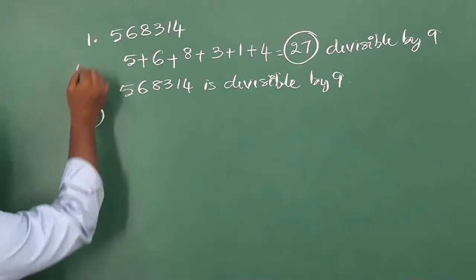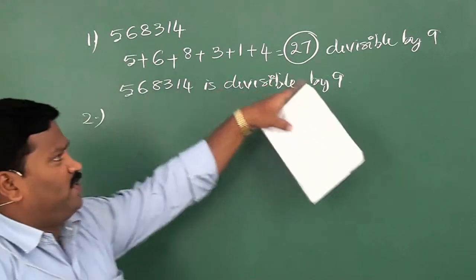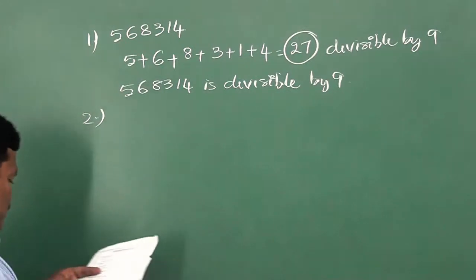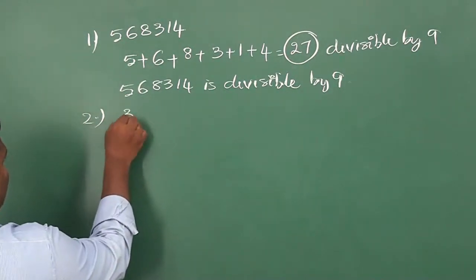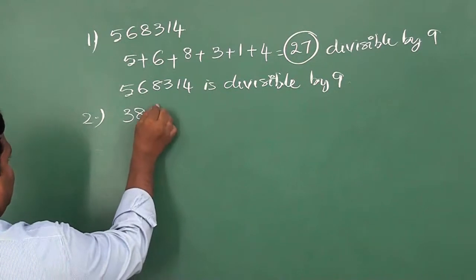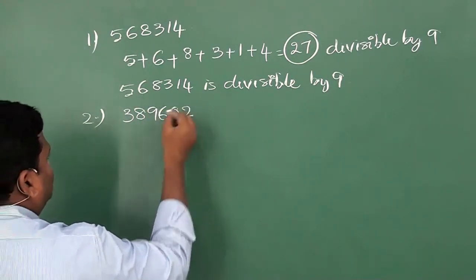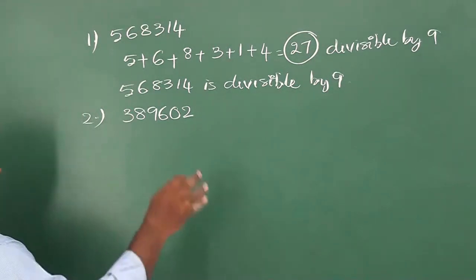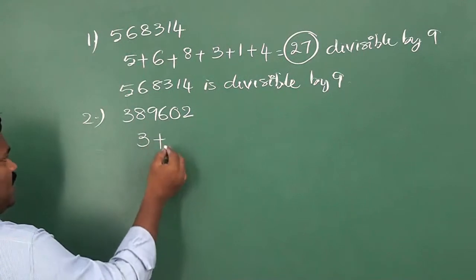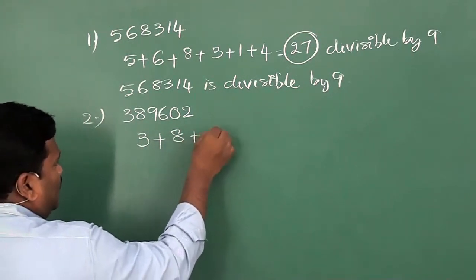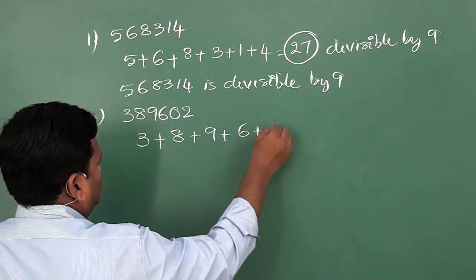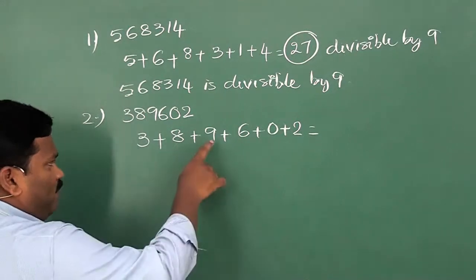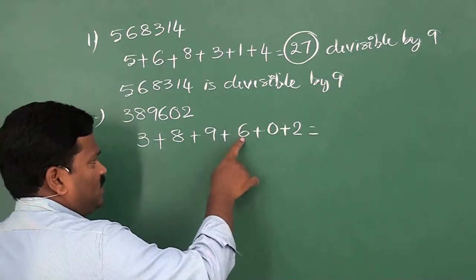What is the divisibility rule of 9? If the sum of the digits of a number is divisible by 9, the number is divisible by 9. See the second one, 389602. Is this number divisible by 9 or not? Find the sum of the digits. 3 plus 8 plus 9 plus 6 plus 0 plus 2. 3 plus 8, 11. 11 plus 9, 20. 26, 28.